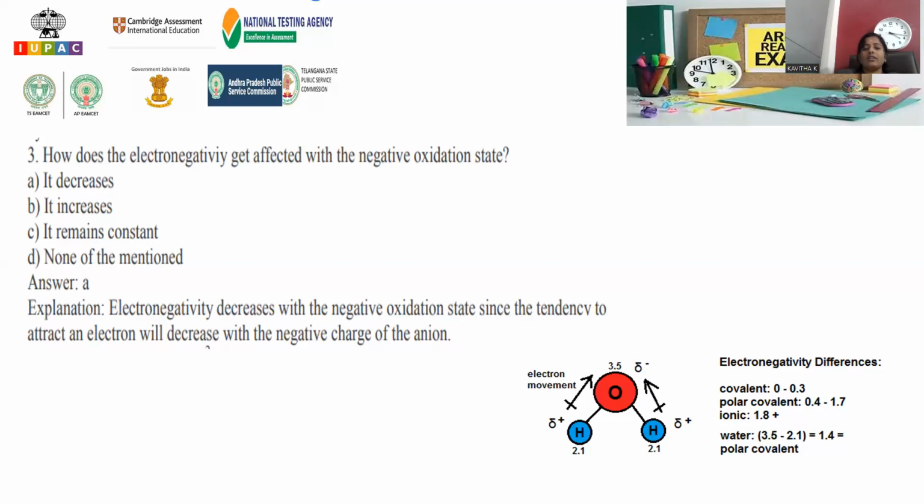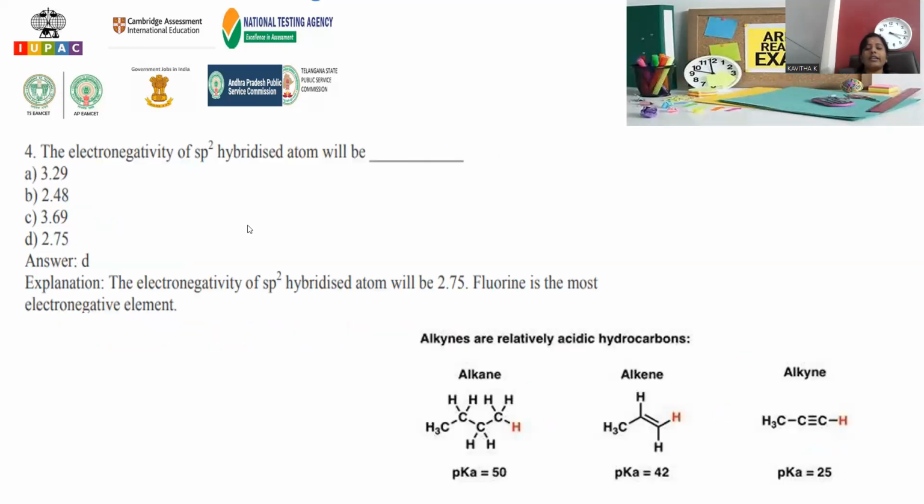Any species having a negative charge has high electron density, and pulling more electrons adds to that density. The gained electrons and the existing electrons will fight each other. That's the reason why repulsion plays a vital role there, so the electronegativity effect will be decreased in such a species. That is purely because of repulsions, right? If you see this water molecule, oxygen has a partial negative charge and the hydrogens acquire a partial positive charge. This is the kind of permanent dipole displacement in the water molecule.